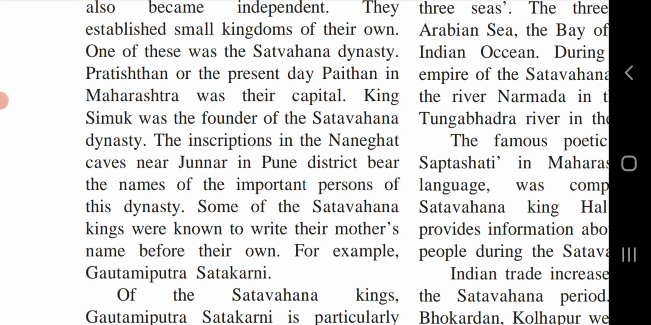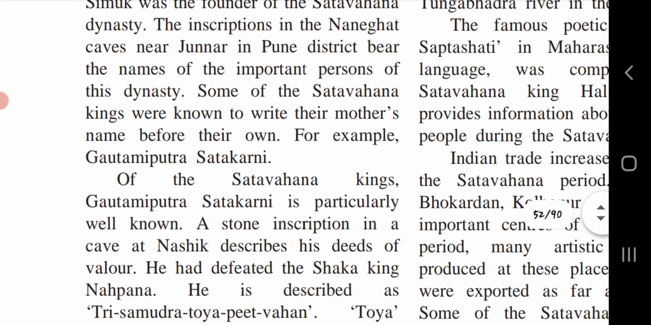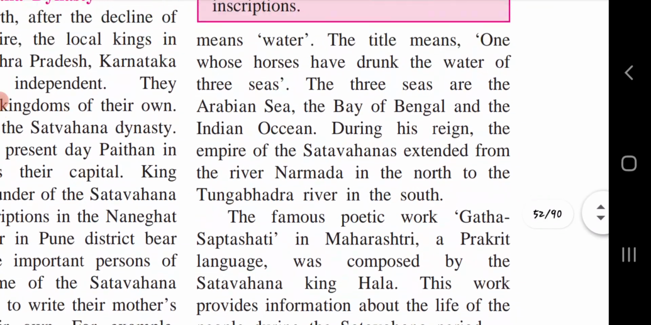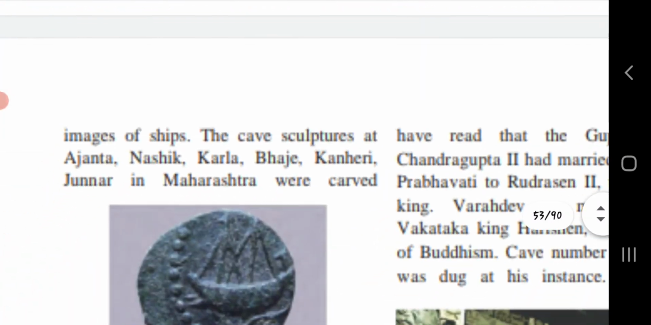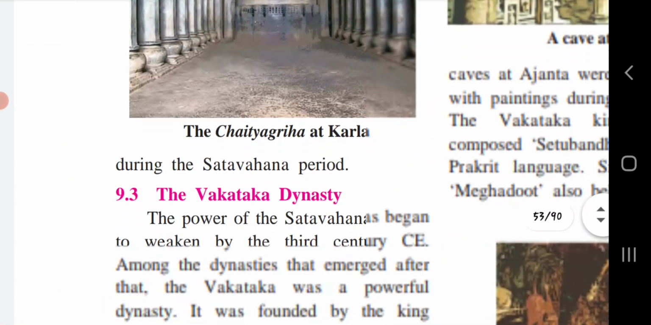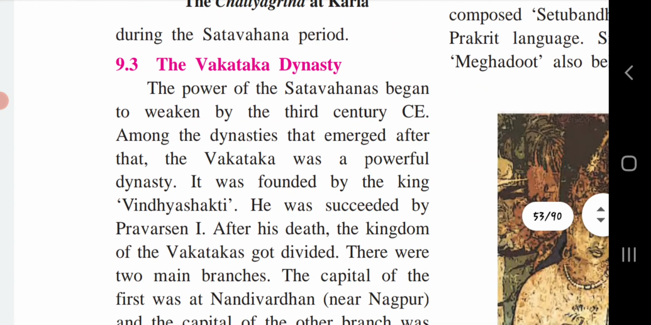About the Vakataka rulers, we have seen that the Vakataka dynasty was founded by Vindhyashakti. Pravarasena first and Harisena were important Vakataka rulers. The Vakataka dynasty was divided into two parts. The Vakatakas were patrons of art and literature. Books were written in Maharashtri Prakrit and in Sanskrit during the period of Vakataka rule. This is short information about Vakataka rule.